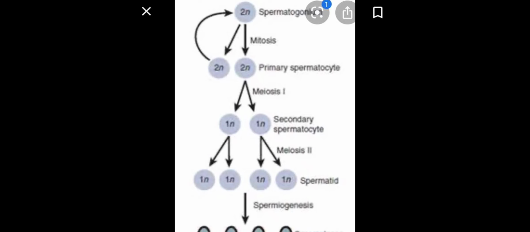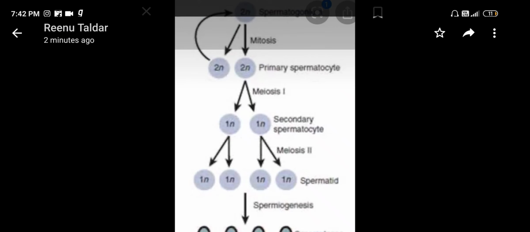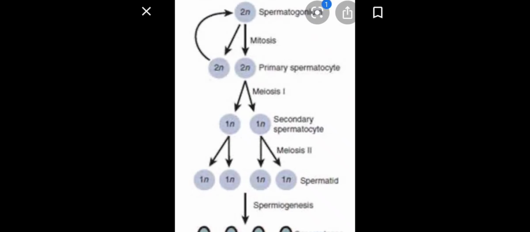In this process you have learned three terms. First, spermatogenesis, where the spermatogonia undergo mitotic division and meiotic division, resulting in the formation of haploid sperms.